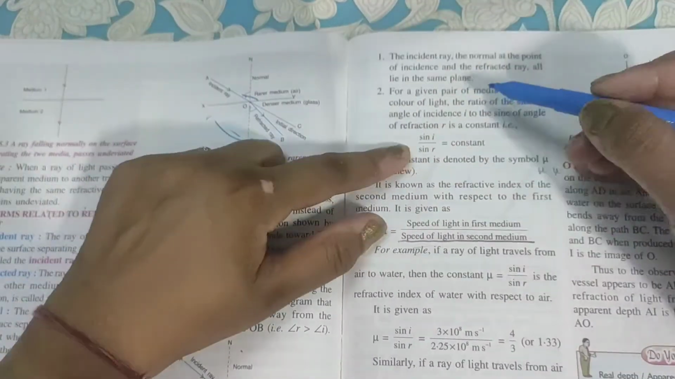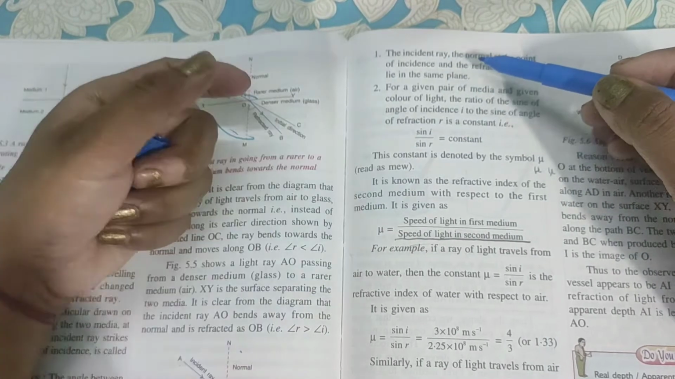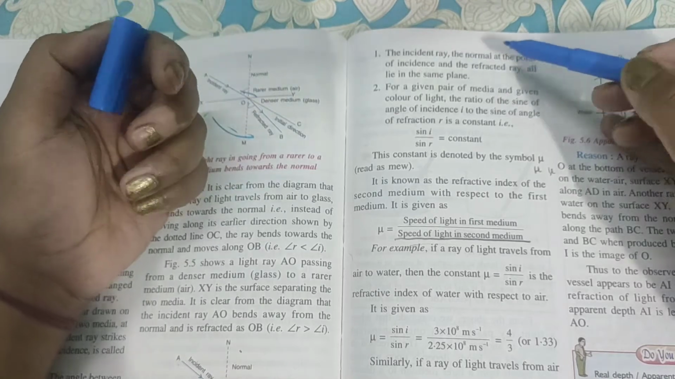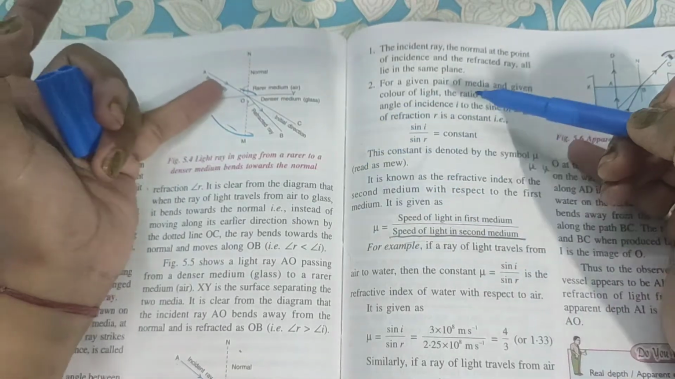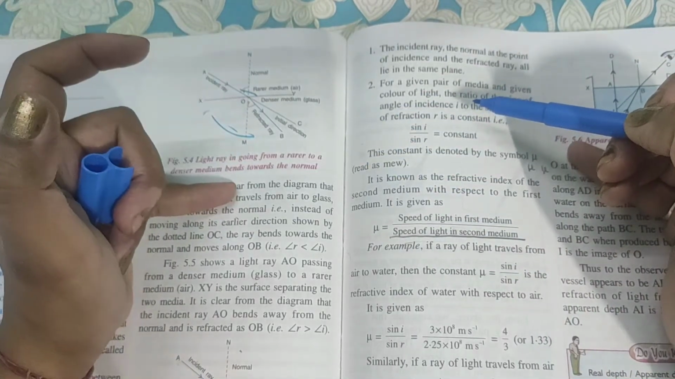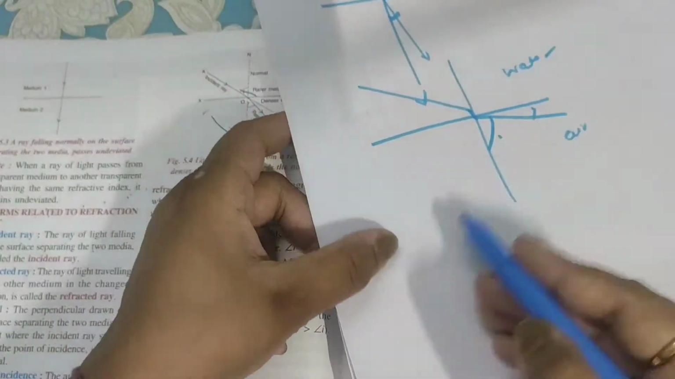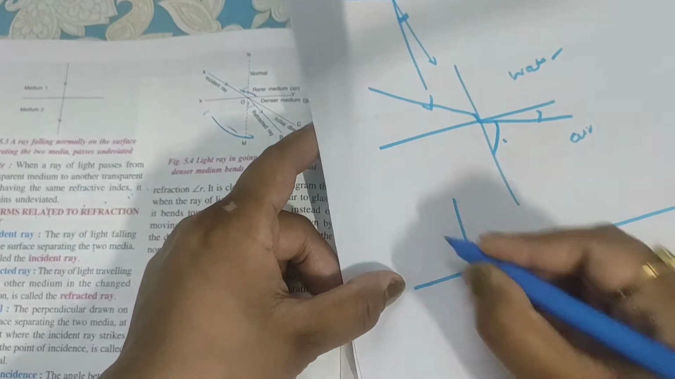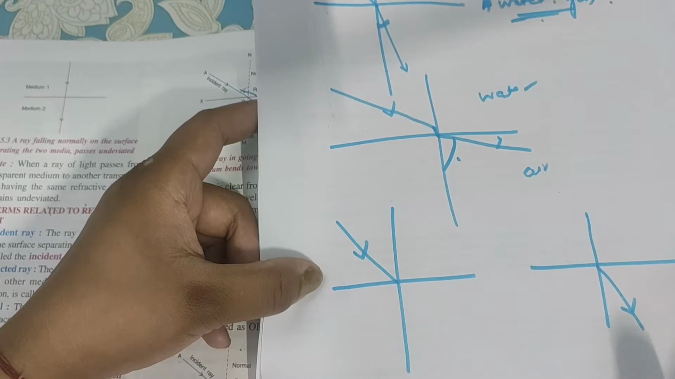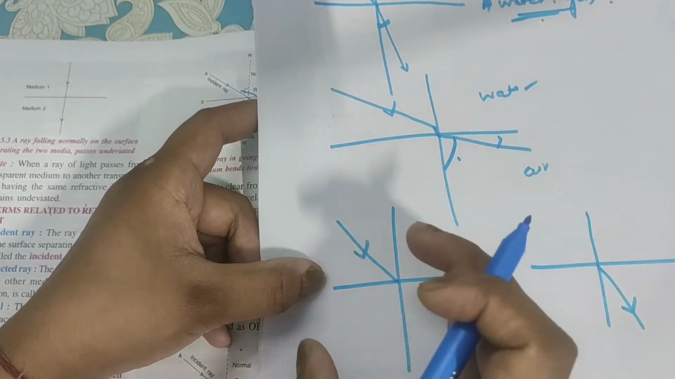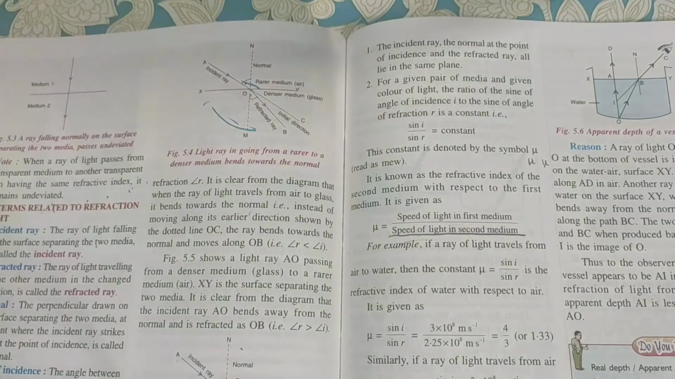The first law: the incident ray, the normal at the point of incidence, and the refracted ray all lie in the same plane. This is the first basic rule, that the incident ray, refracted ray and normal lie on the same plane. It doesn't mean that there are two planes and you take the incident ray on one and the refracted ray on the other. You have to take the incident and refracted rays on the same plane. This is the first rule.